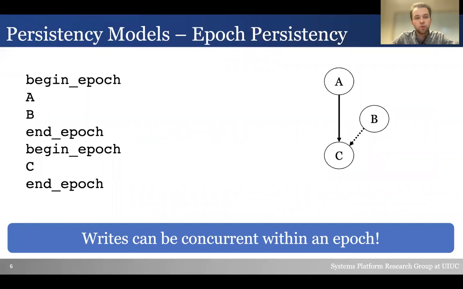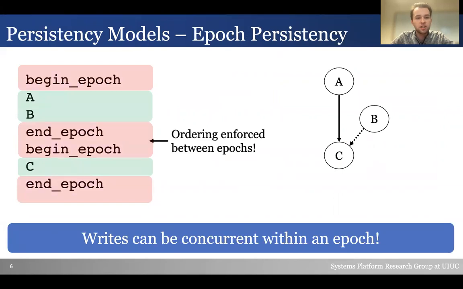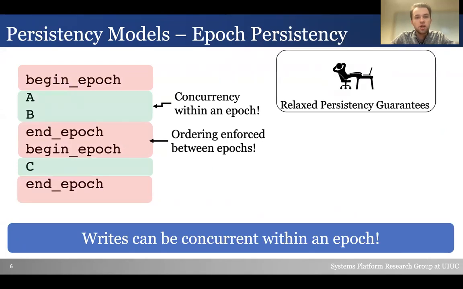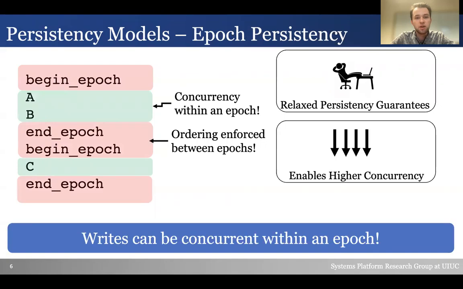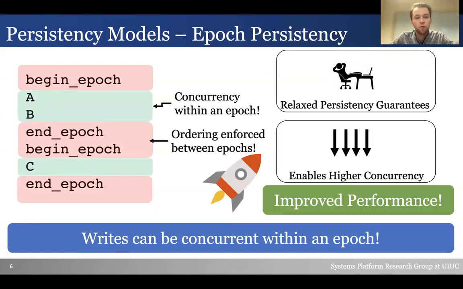Let's look at the same example with epoch persistency. We add epoch boundaries to put A and B into one epoch and C into another. Since C is in a different epoch, it must wait for A and B to be persisted before C could be issued. But since A and B are within the same epoch, they can be issued concurrently. This removes the previous false dependence between B and A that we saw, but keeps the one between C and B. This relaxes our persistency guarantees, but enables higher concurrency for an overall increase in performance.